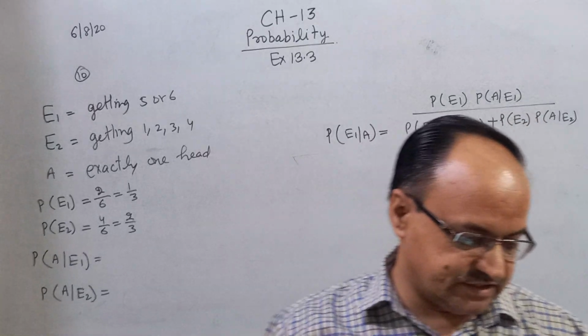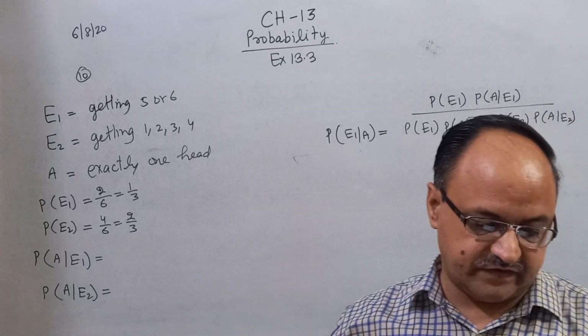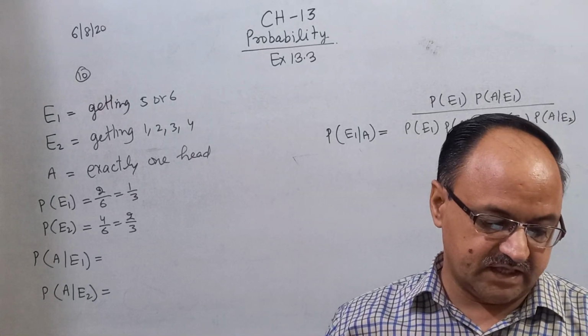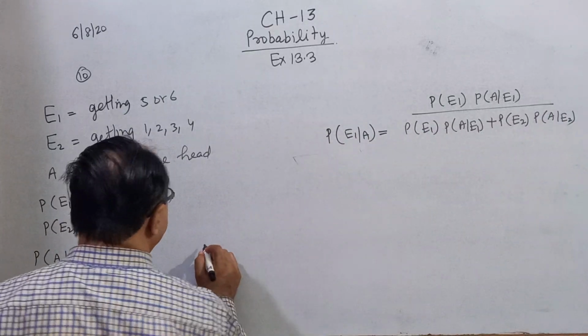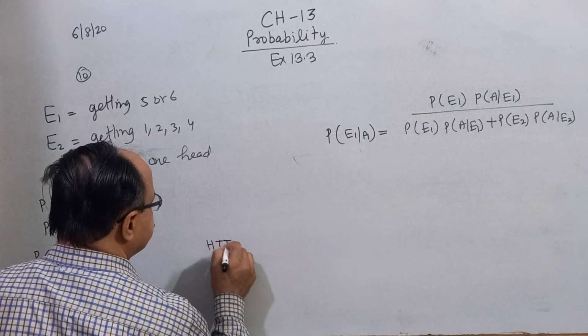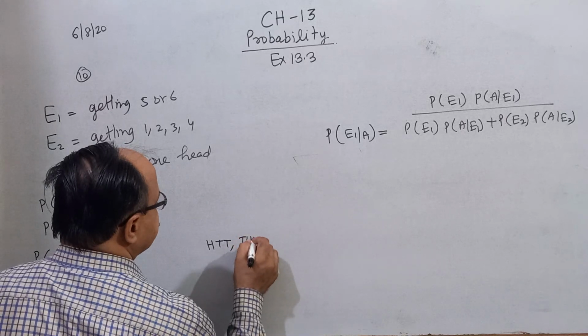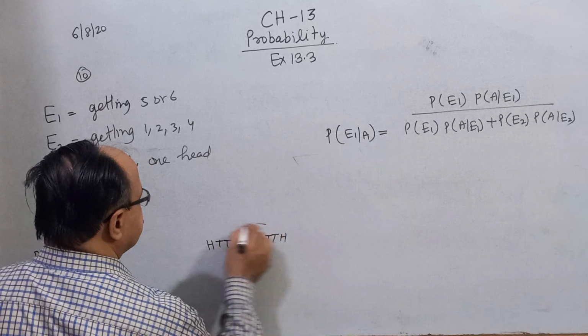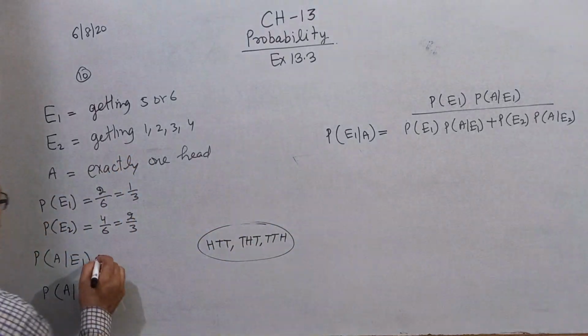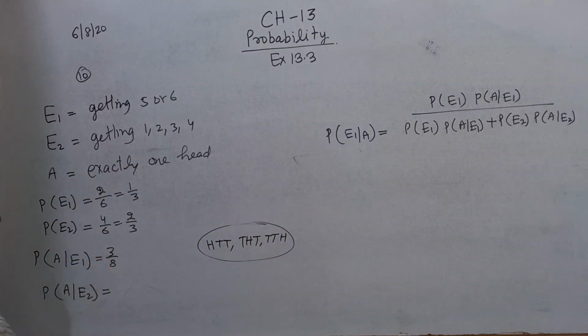And in that 8, can you find the number of favorable outcomes? We want exactly one head. It means you can say HTT, THT, and TTH. Only 3 favorable events. Therefore, the probability is 3 by 8.